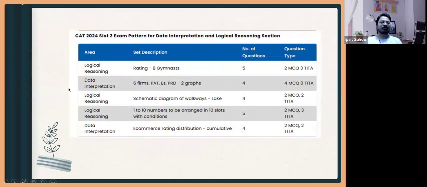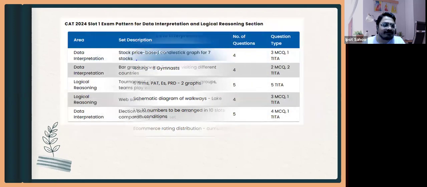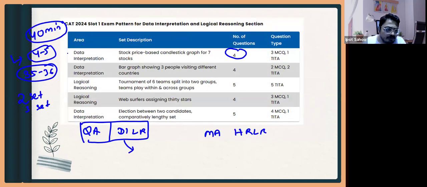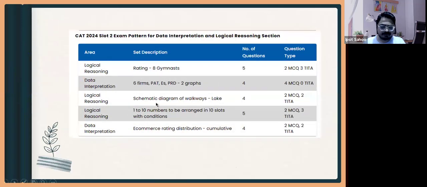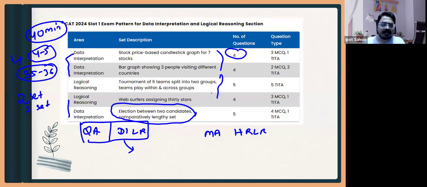Again, coming to the CAT paper, this was the paper in which you got different types of questions. From 2021 slot 1, in DI there are 3 DI sets. This was a typical DI of direct representation. This was comparatively a difficult set and more of a logical set. And this is purely LR.